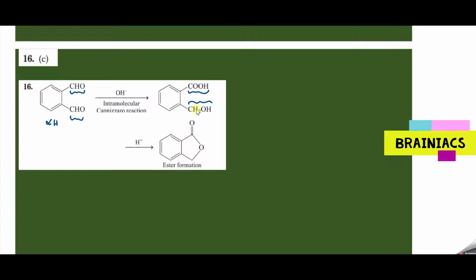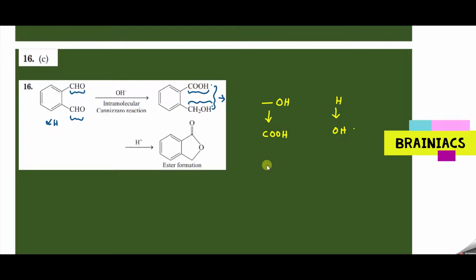Now the problem here is once you get an acid and alcohol in nearby positions, it will undergo further esterification. In esterification, you might have learned that OH will be replaced from the carboxylic acid, and hydrogen will be replaced from the alcohol. Very, very important.